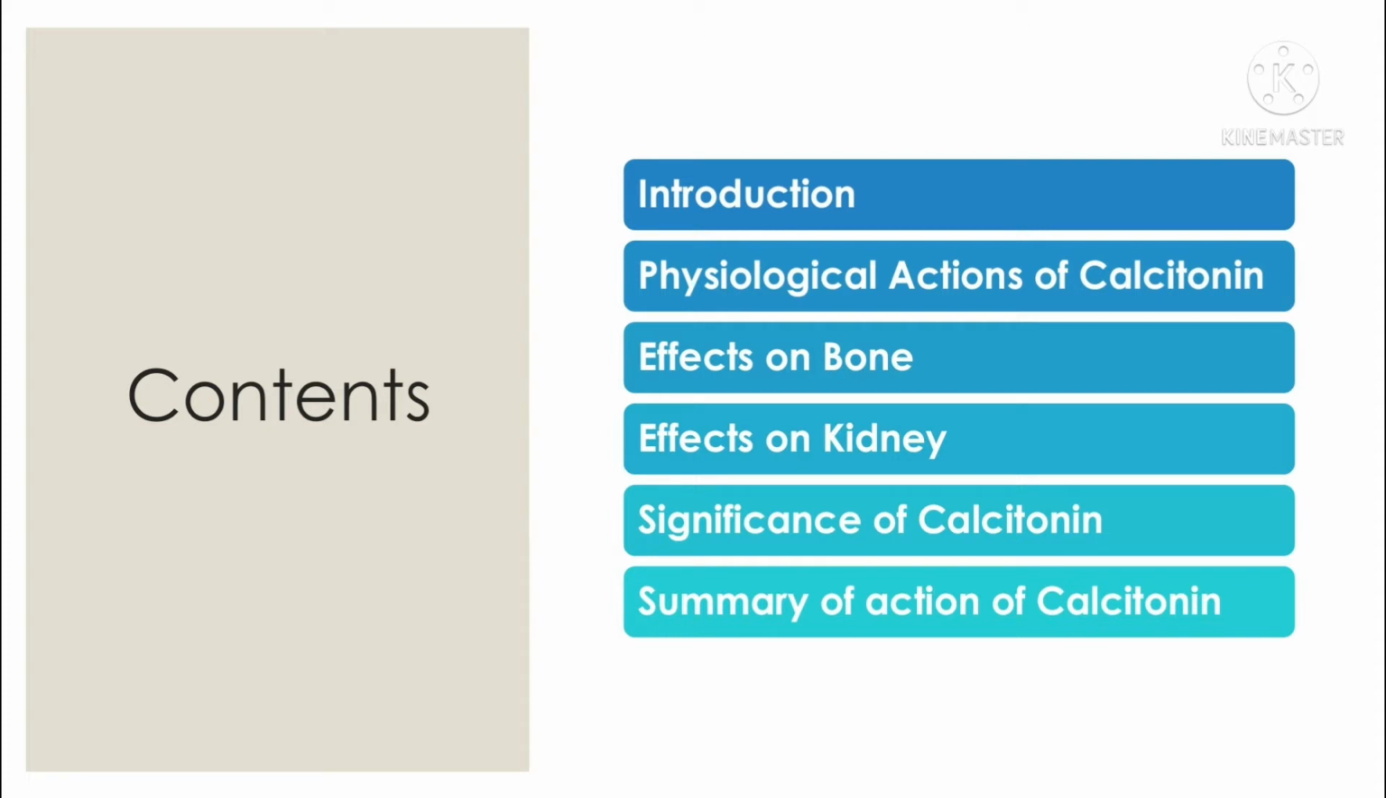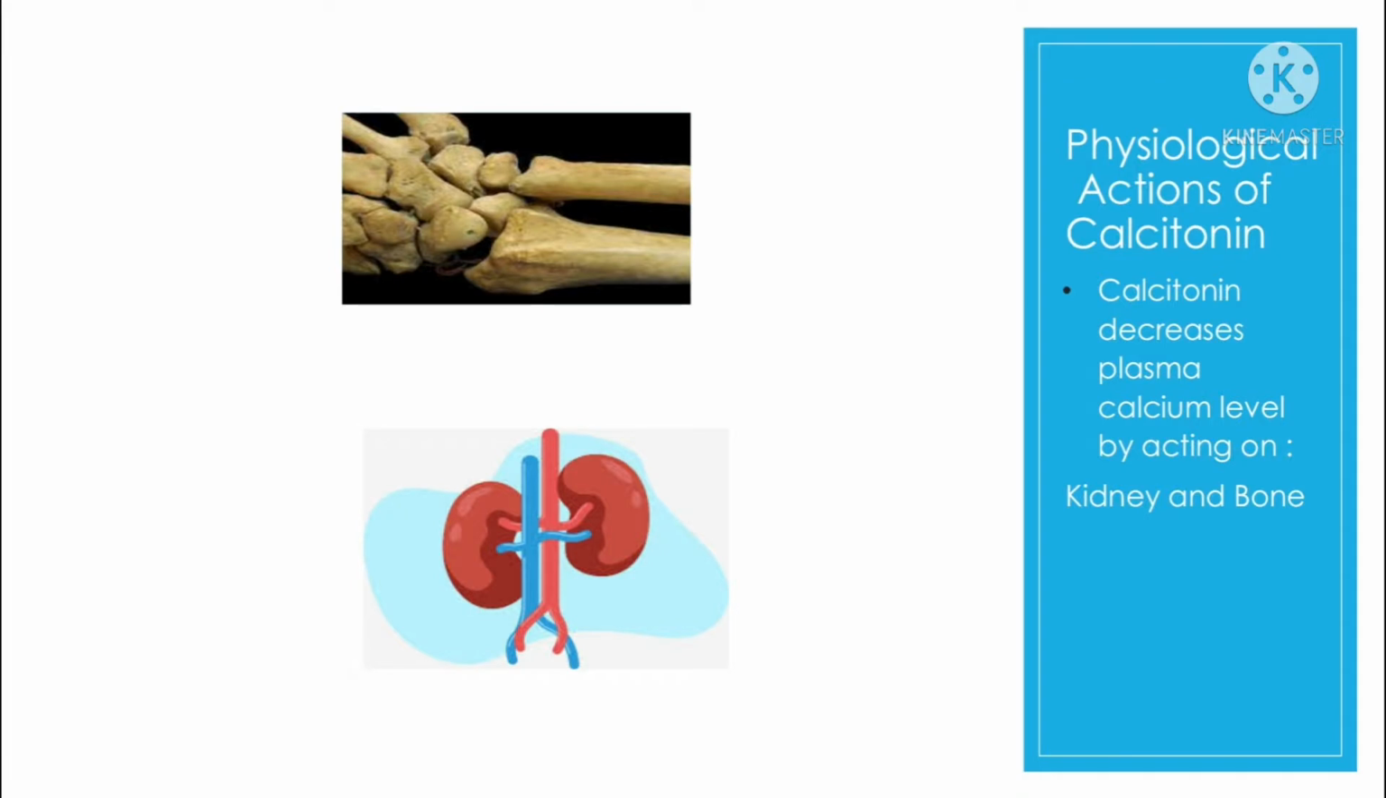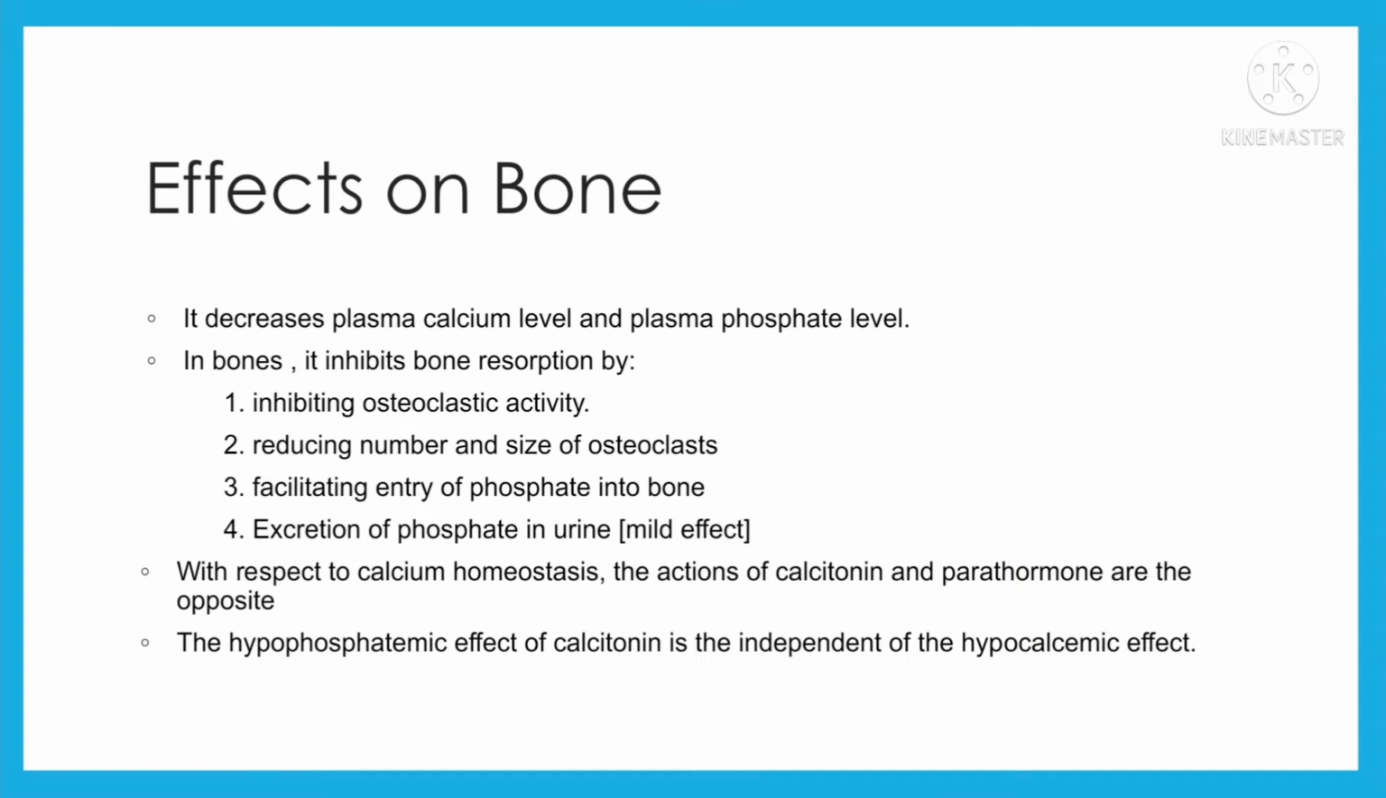So calcitonin is a hypocalcemic and a hypophosphatemic hormone. It will decrease the plasma calcium level and the plasma phosphate level, and it does this mainly by acting on the kidneys and the bones. And the main action of calcitonin is to have an anti-osteoclastic activity.